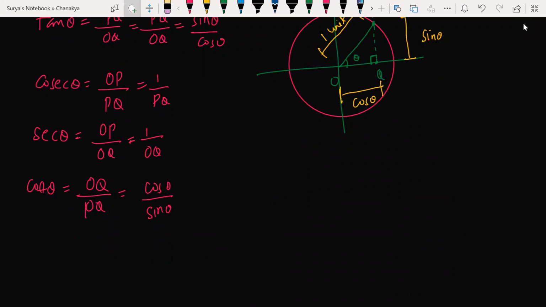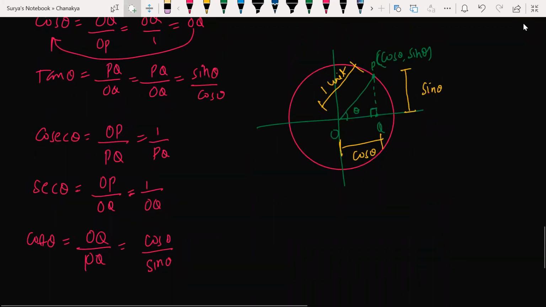Sir, we are visualizing with circle, but why did we draw a triangle in this? Because trigonometry is all about measuring a triangle. That is why we can't deal with only circles in trigonometry. Trigonometry is all about drawing triangles. Without a triangle, you can't imagine trigonometry. Trigonometry is not possible without a triangle. That is the basic reason. You don't have any reason more than that, Bhargav. Getting my point? Okay, sir.